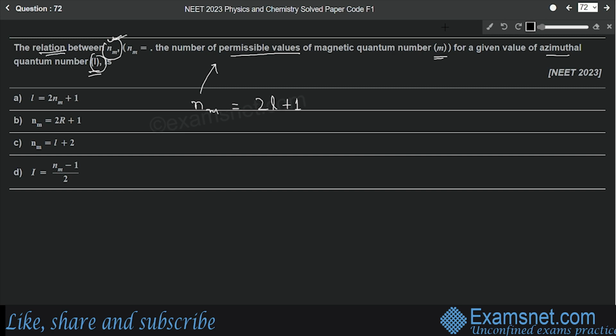So is this expression mentioned in the options? No, it is not mentioned. It is given L equals 2Nm plus 1, but that is not true. Nm equals 2L plus 1. So let's find out the value of L from here. 2L will be equal to Nm minus 1. So L will be equal to (Nm minus 1) upon 2. Now is this expression mentioned in the options? Yes, it is mentioned in the last option. So L equals (Nm minus 1) upon 2. This is the correct relation. So option D will be the correct answer.